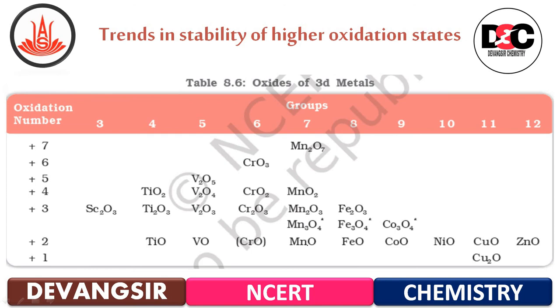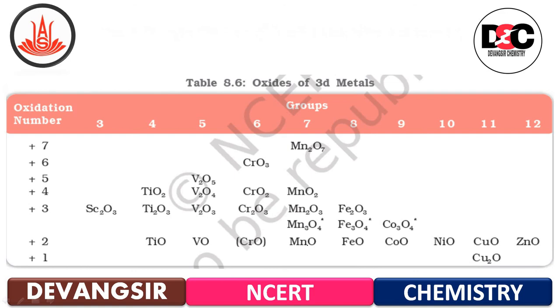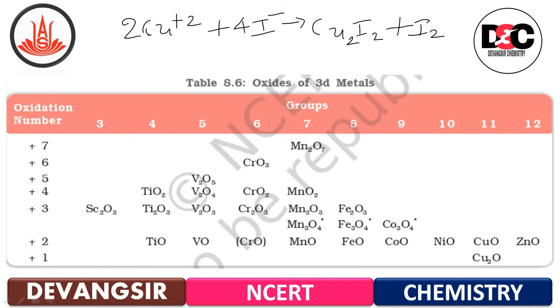Now there are a few reactions which are seen over here. Suppose 2Cu plus 2 combines with 4 iodide ions, then it is going to produce Cu2I2 plus I2. So this is one reaction.